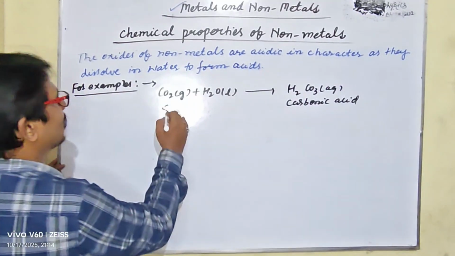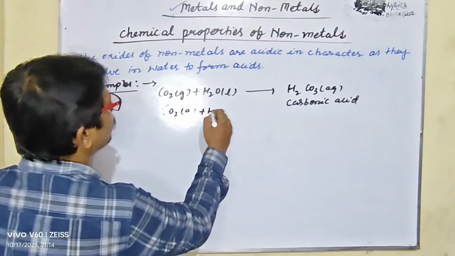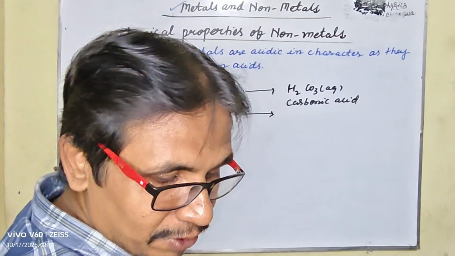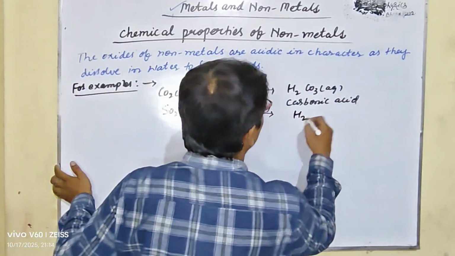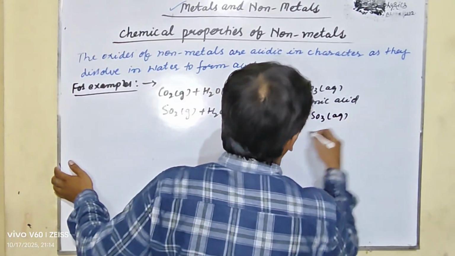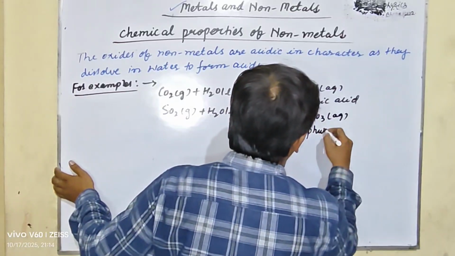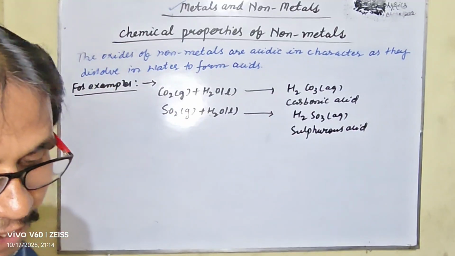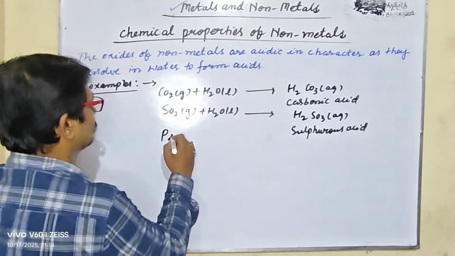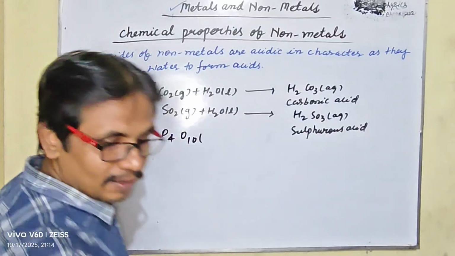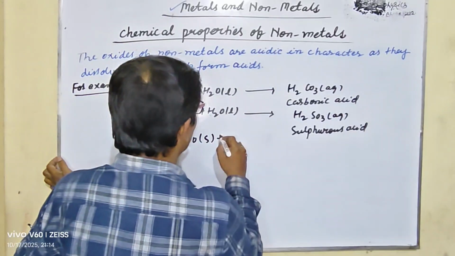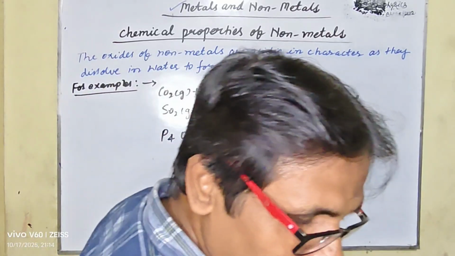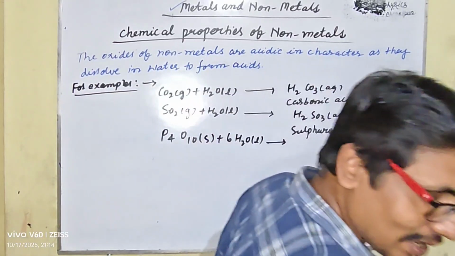Sulfur dioxide reacts with water to give sulfurous acid, H2SO3, in aqueous form. Next one is P4O10. The reaction is the same: it reacts with 6H2O, liquid, and gives you phosphoric acid.